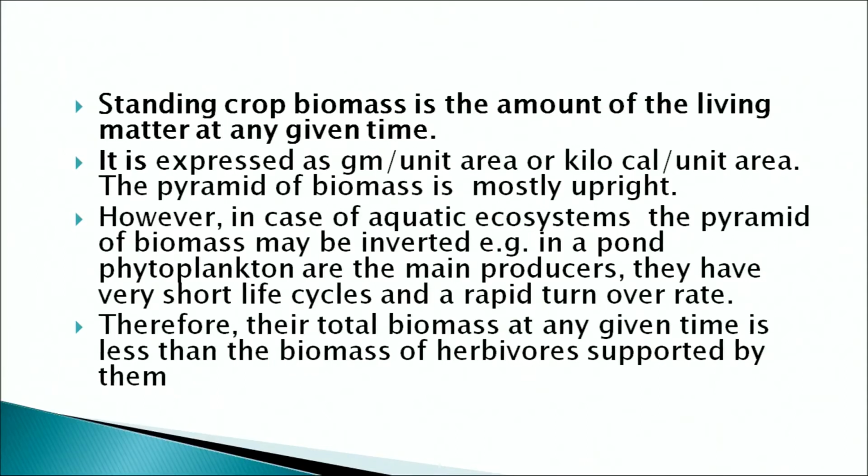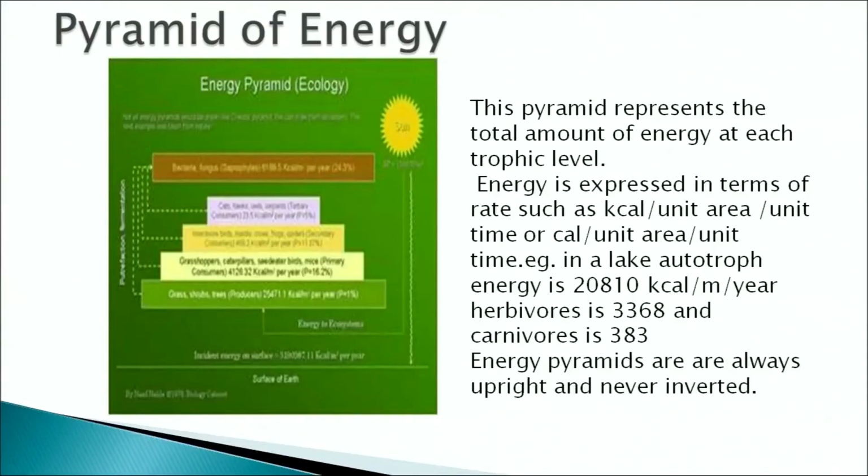For example, in a pond ecosystem, the phytoplanktons are the main producers. They have a very short life cycle and a very high turnover rate. Therefore, the total biomass at any given time is always less than the total biomass of the herbivores which are supported by them. This figure is showing the pyramid of energy at each trophic level.